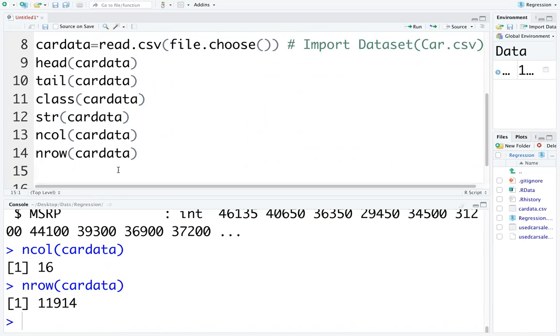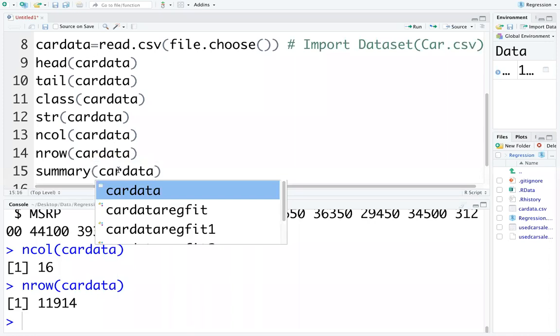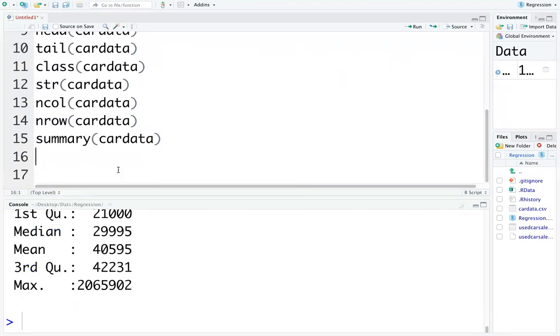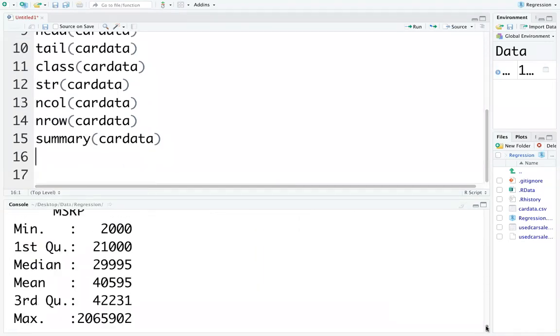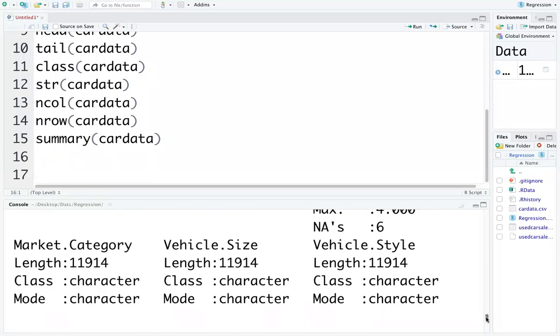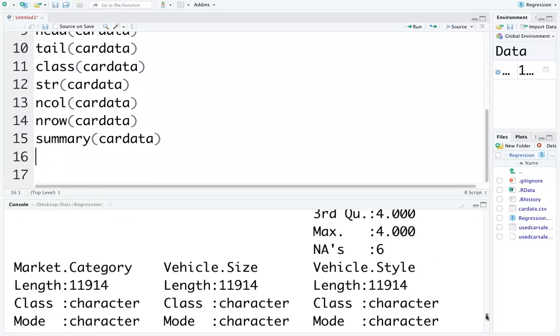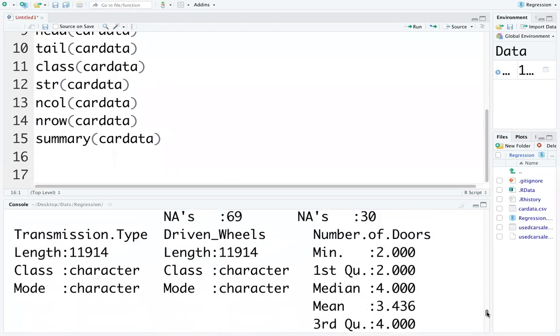All right, all of you are getting it right? Summary car data. You'll get the summary of all the numerical variables. We have character data, and NAs are also there.